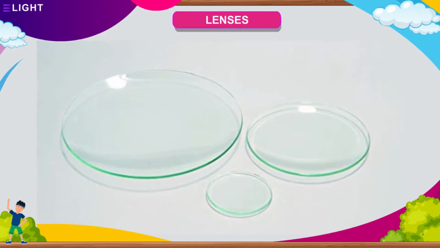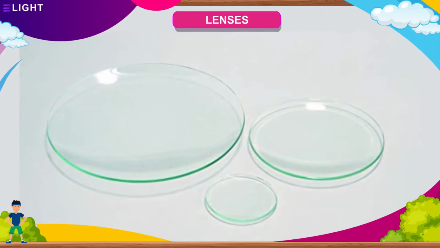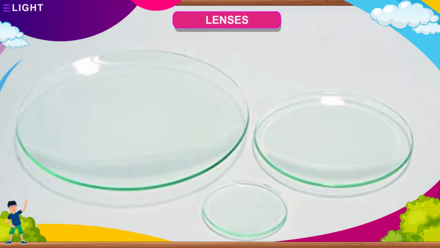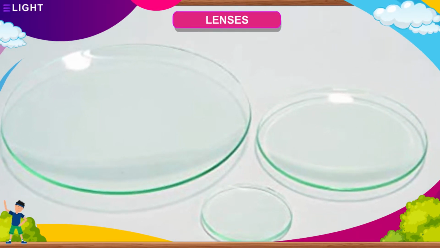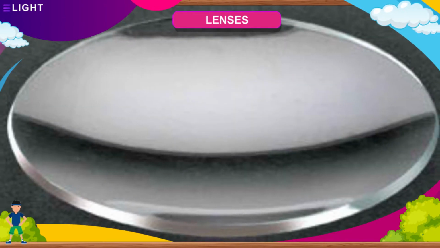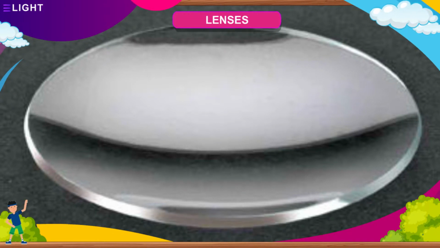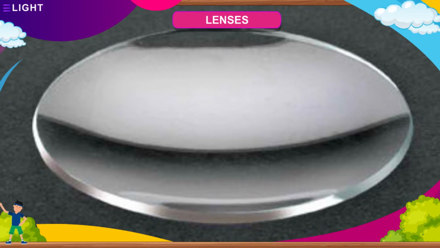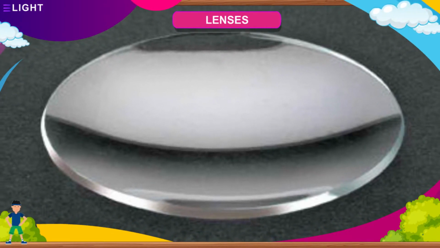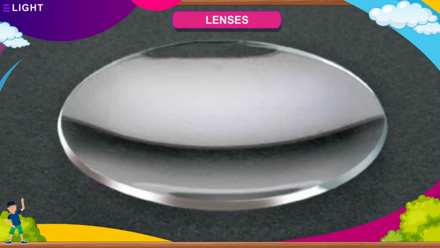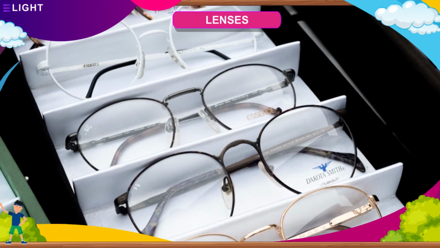Lenses. A lens is a transparent medium with two curved surfaces. A lens may be concave, convex, or a combination of various types of lens. A convex lens converges the rays of light at a point and is called a converging lens, whereas a concave lens appears to diverge rays of light from a point and is called a diverging lens.